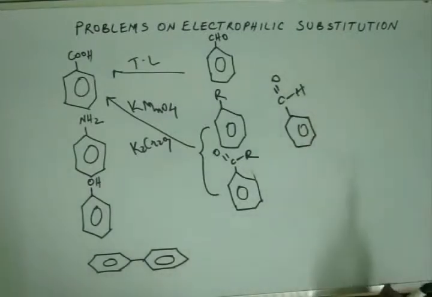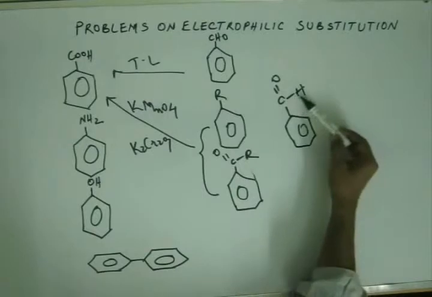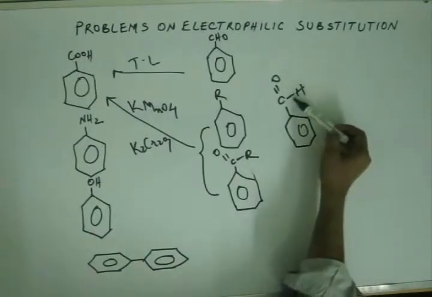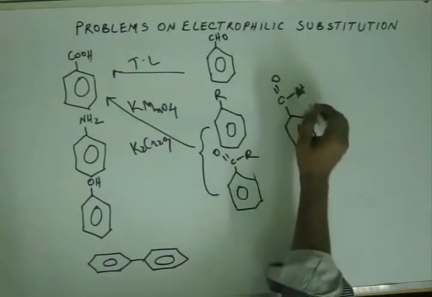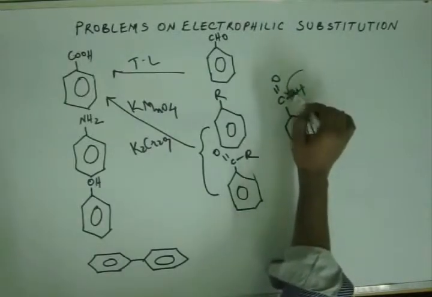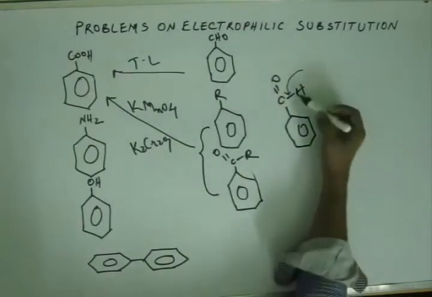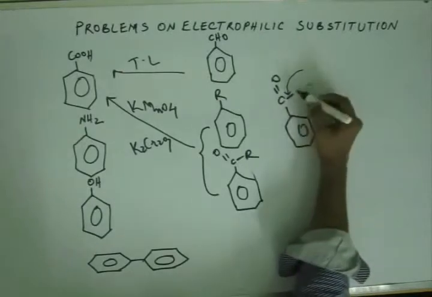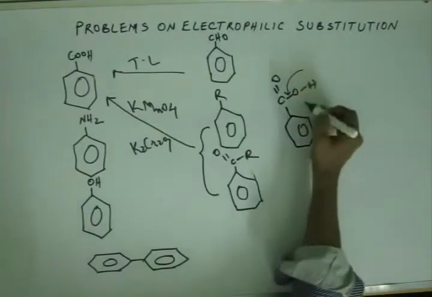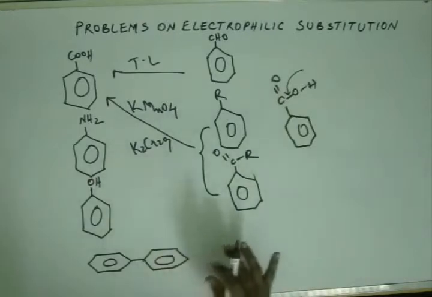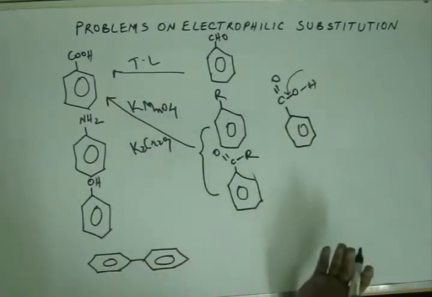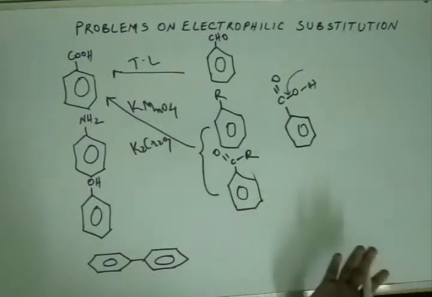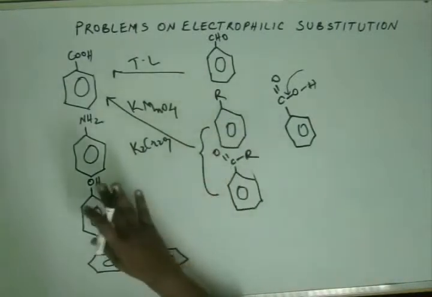This we have learned for the first time when we studied hyperconjugation. This is a weak bond, that's why this bond participates in hyperconjugation, and that's why it's very easy for oxygen to come in and get inserted here. So this bond is a weak bond, that's why oxygen gets inserted here very easily, and when oxygen gets inserted here we get carboxylic acid. So that's why aldehyde is prone to oxidation. It is very susceptible to oxidation. Any weak oxidizing agent or any mild oxidizing agent very easily oxidizes aldehyde to give acid.